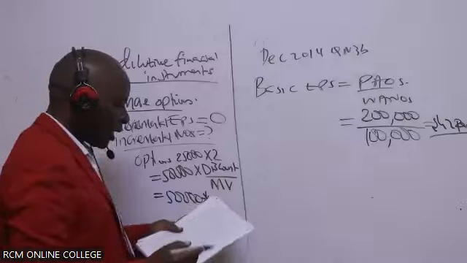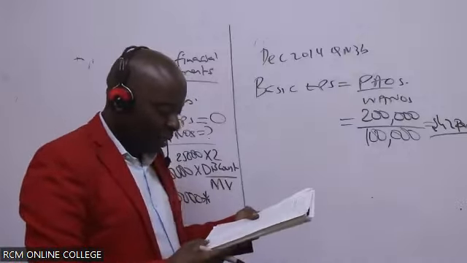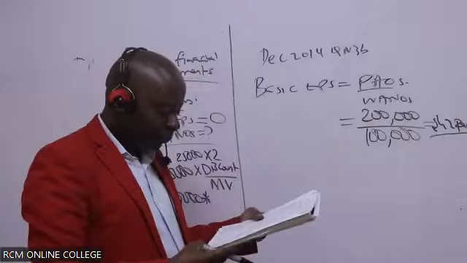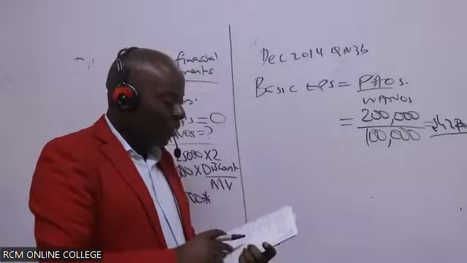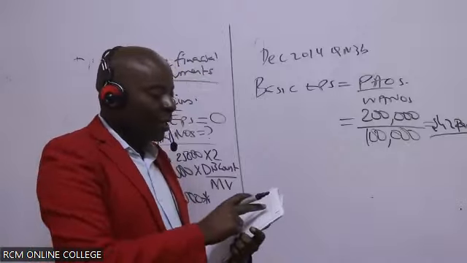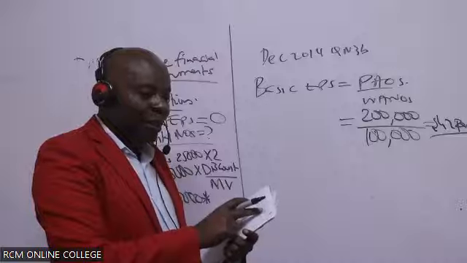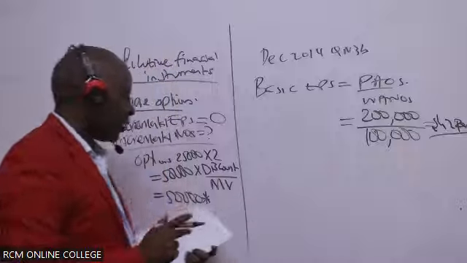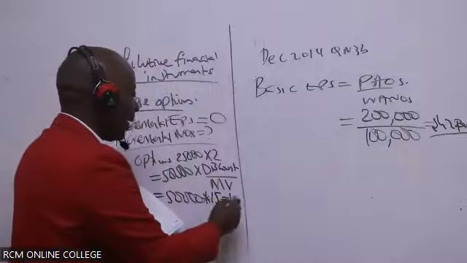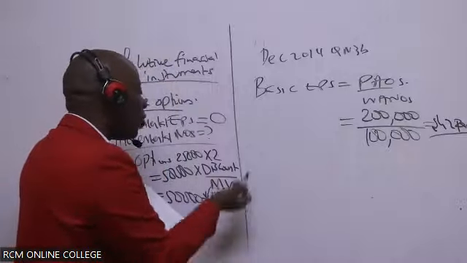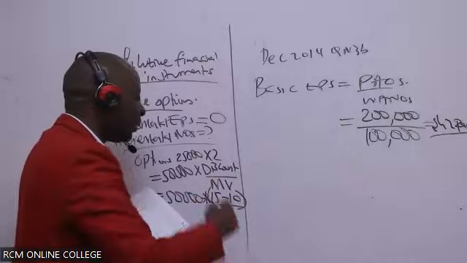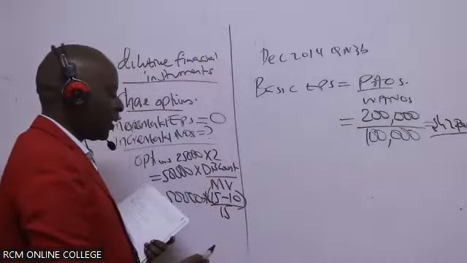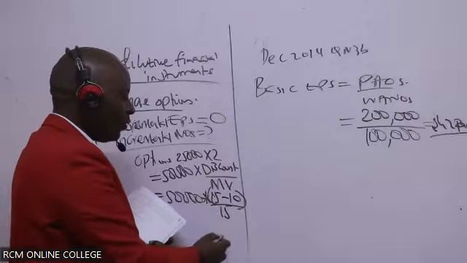Are you able to see the discount here? Discount for these options. Now they're not telling me directly, but you can see the options are cheaper. They're being given at 10 instead of 15. So it will be 15 minus 10, all over the original undiscounted price, which is 15.